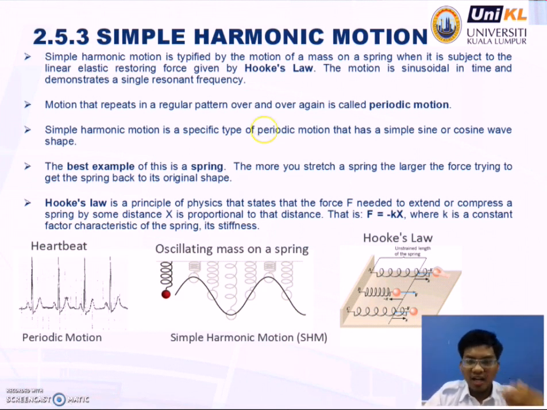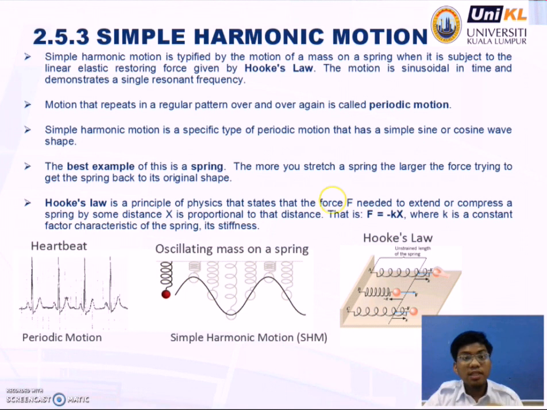The motion is sinusoidal in time and demonstrates a single resonant frequency. Motion that repeats a regular pattern over and over again is called periodic motion. Simple harmonic motion is a specific type of periodic motion that has a simple sine or cosine wave shape.